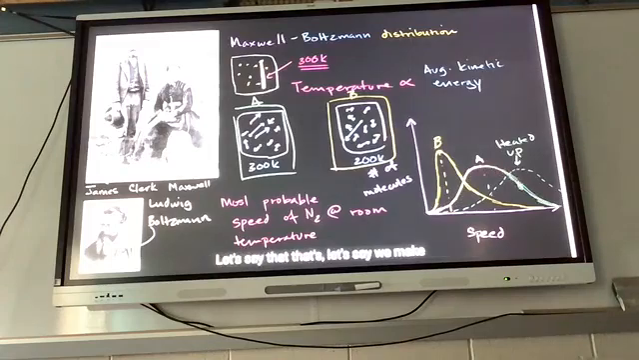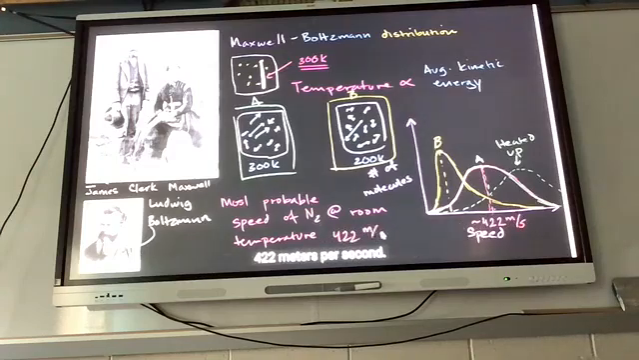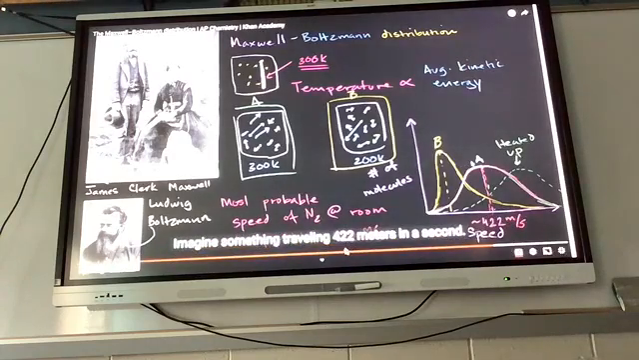Let's say we call room temperature 300 Kelvin. This most probable speed right over here, the one where we're going to have the most molecules at that speed. In fact, guess what that is going to be before I tell you, because it's actually mind-boggling. Well, it turns out that at 300 Kelvin it's going to be 422 meters per second. Imagine something traveling 422 meters in a second. Thank goodness they are light.